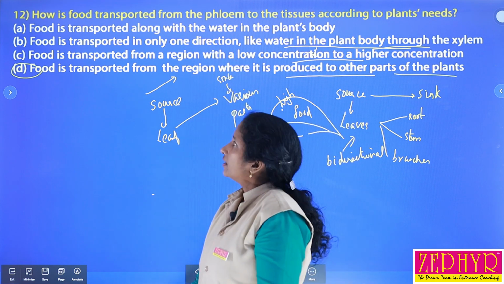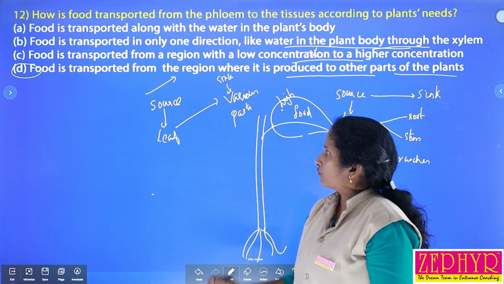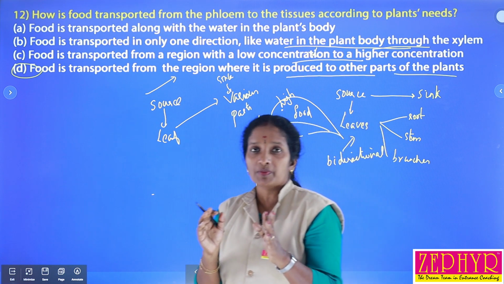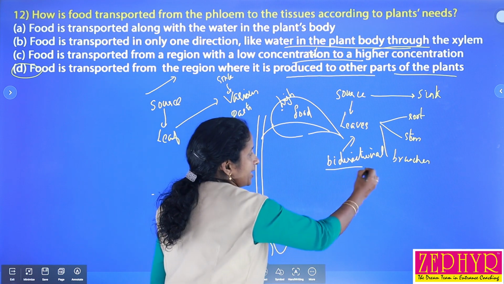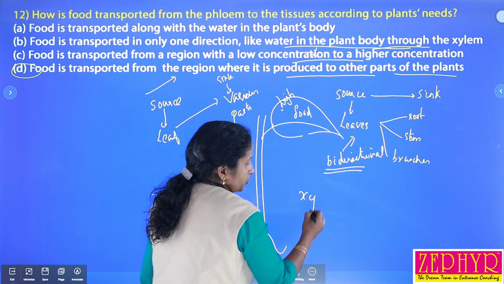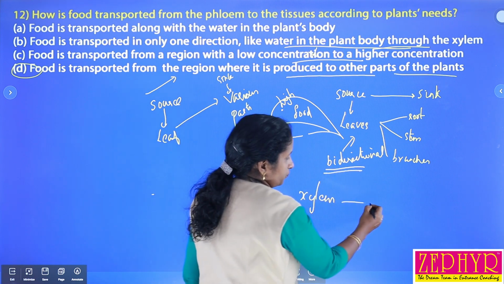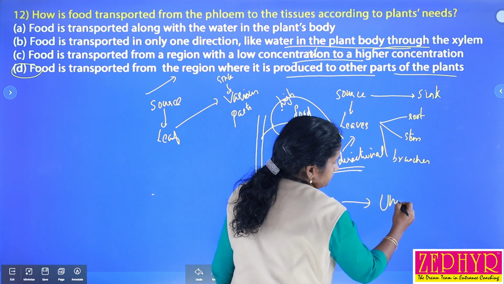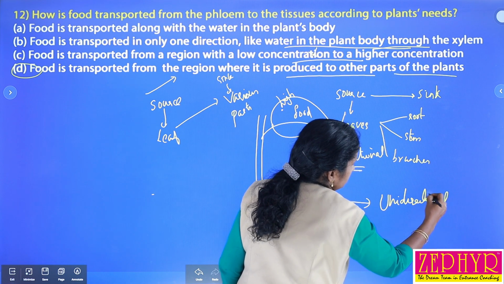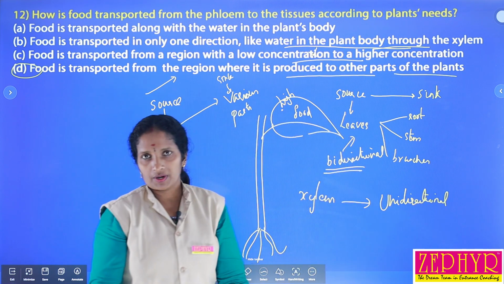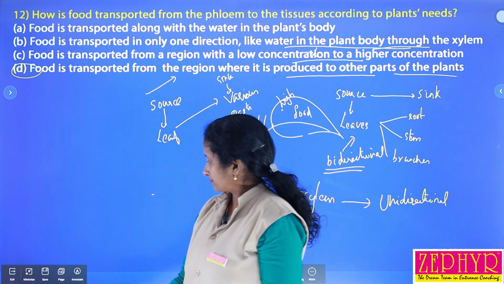So we can select option D. The transport of food materials mainly takes place through the phloem, and it is considered bidirectional, but the transport of water and minerals through the xylem is considered unidirectional. It takes place from the root to the aerial parts. So the answer is D.